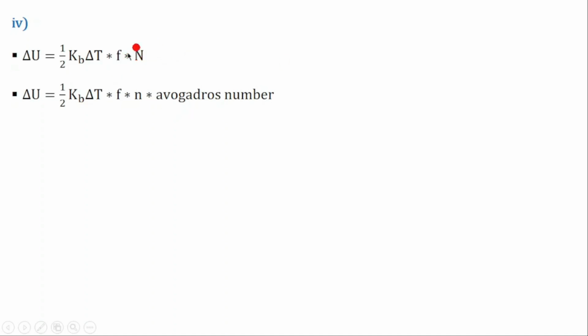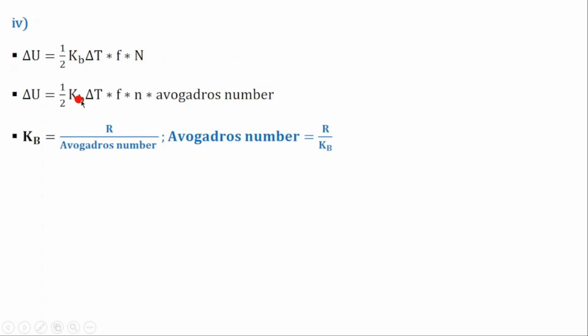Replacing N, the number of particles, with the number of moles times Avogadro's number, which is the number of molecules in 1 mole, we get the total number of molecules.